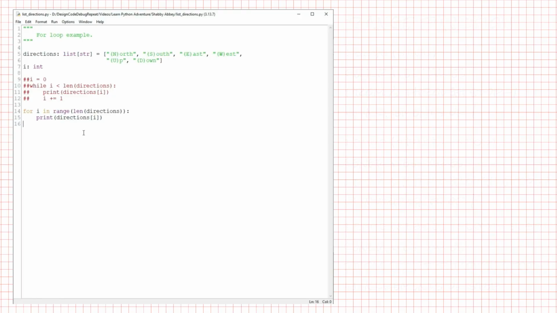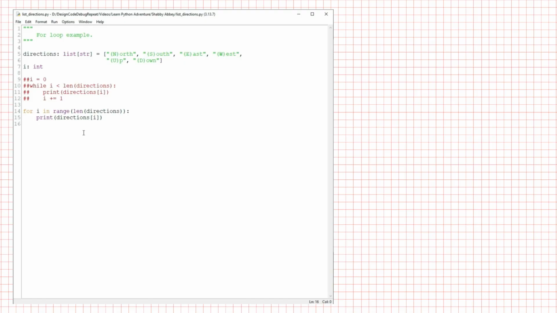Back in our program now, you can see I'm calling range the first way, by passing in one value, which is the stop value. Range will generate from 0 up to but not including the stop value in increments of 1. So I pass in the list's length to have range generate the indices of the whole list, 0 through length minus 1. And then I can use the loop control variable to index into the list, just as we did with the while loop.